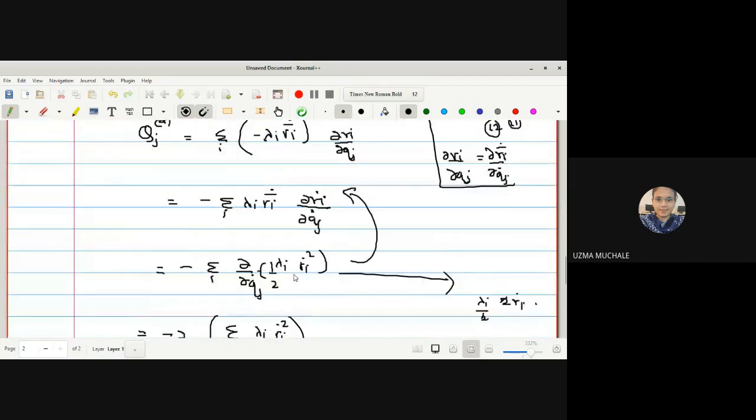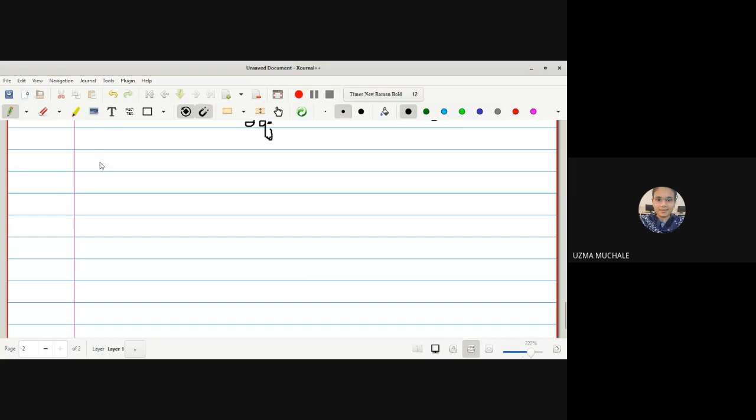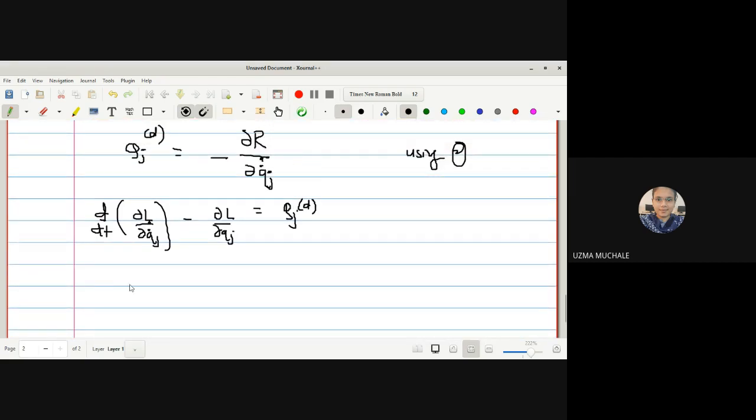In this case we are going to use this equation, so that we have derived the equation for the case of a partially conservative system: d/dt of ∂L/∂q̇j minus ∂L/∂qj is equal to Qj dissipative. The value of this Qj dissipative is nothing but minus ∂R/∂q̇j. Hence we get this equation, which is for the frictional force.